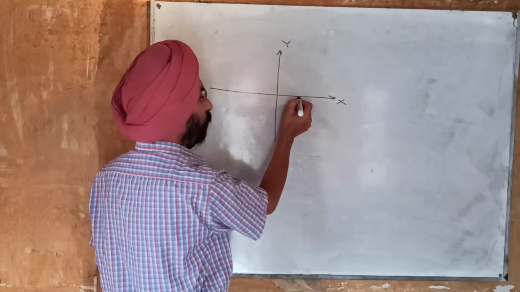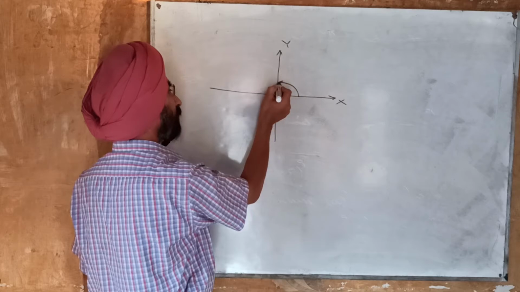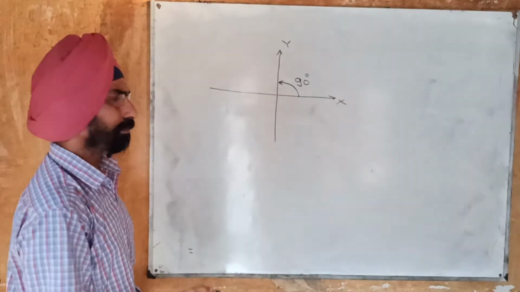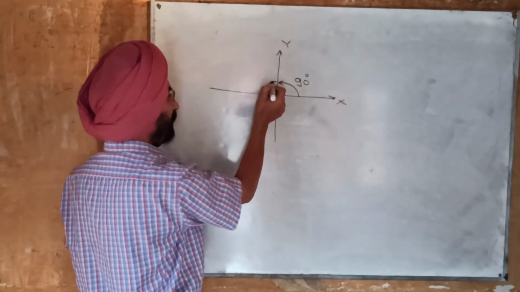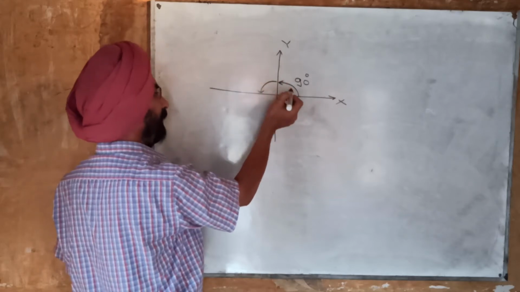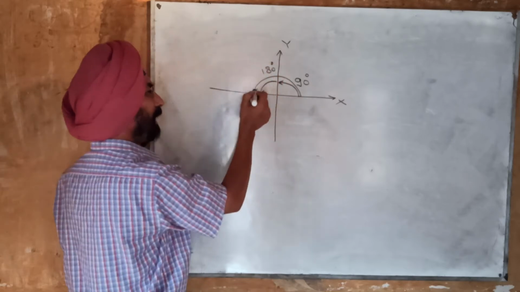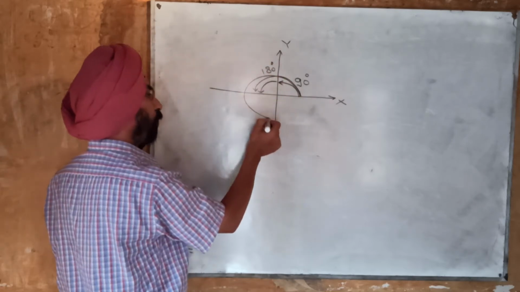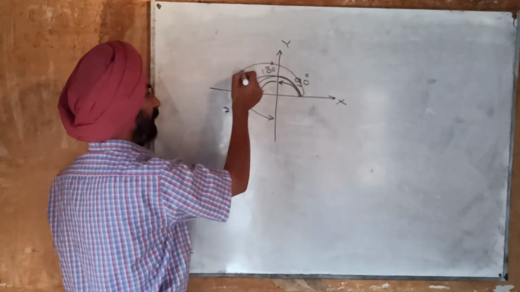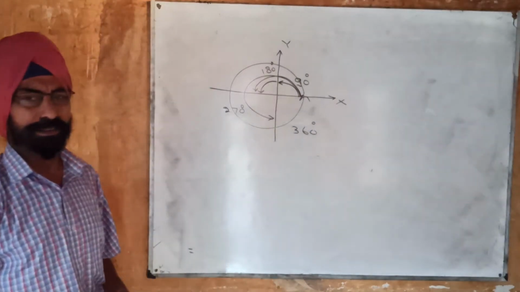From here we count the angle 0 degree, and as we move towards the y-axis, we travel 90 degrees. Once again, from the y-axis to the negative direction of the x-axis, 90 more degrees means 90 plus 90, so this whole angle will be 180 degrees. And then one more 90 degree rotation, and it will be 270 degrees, and finally it will become one complete revolution of 360 degrees.